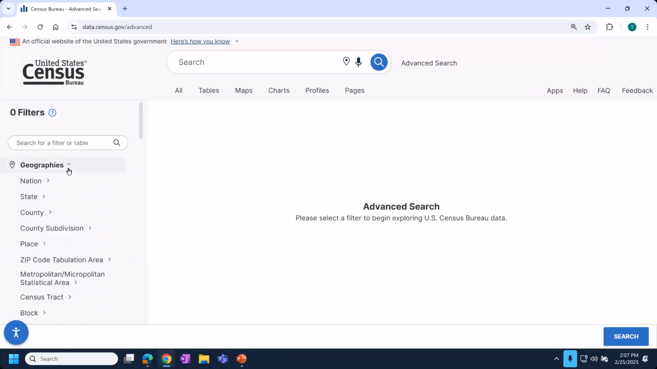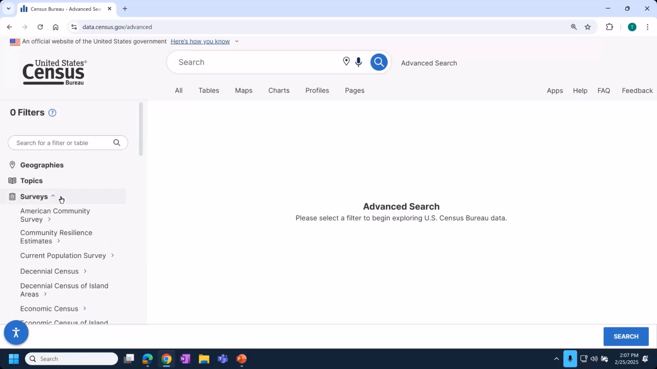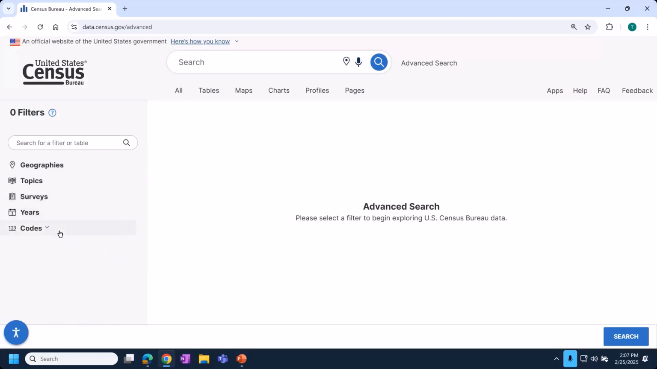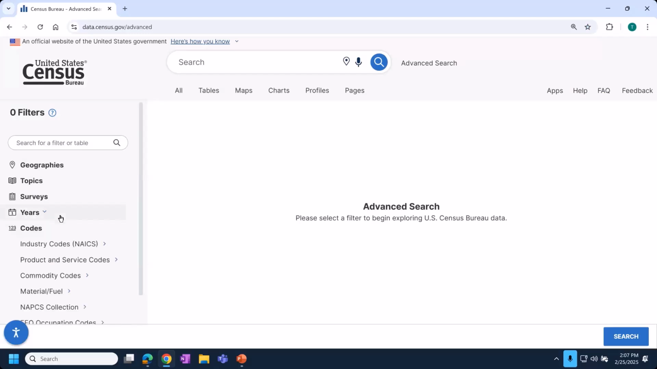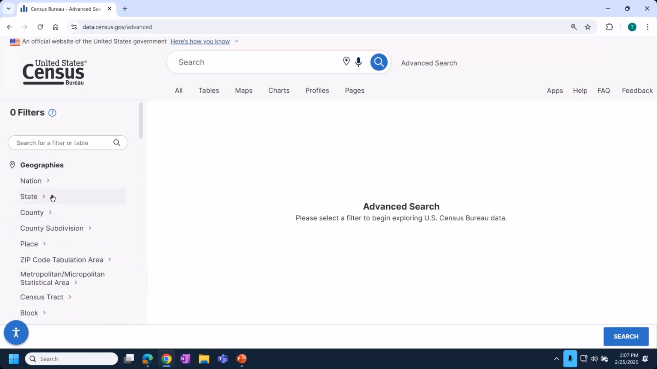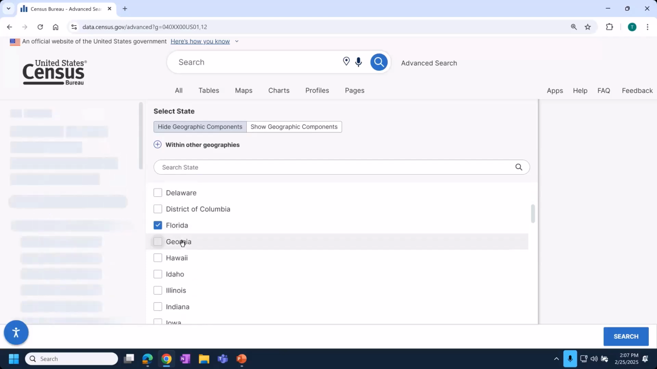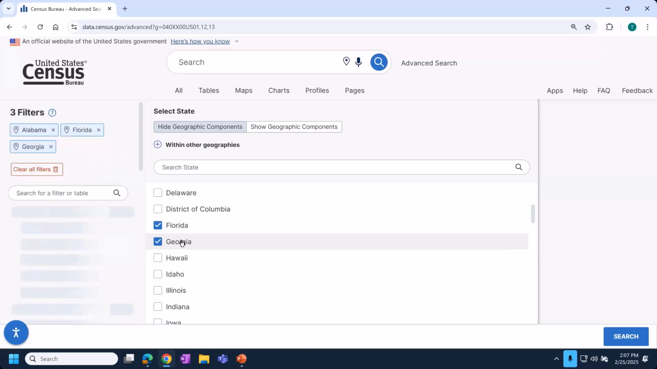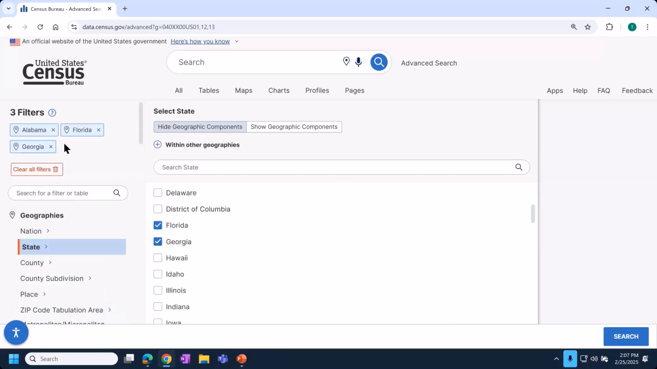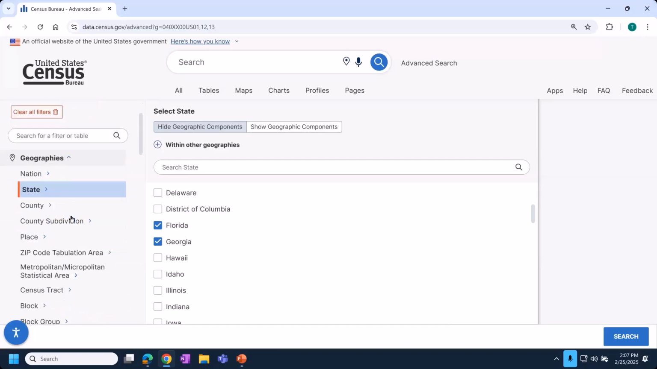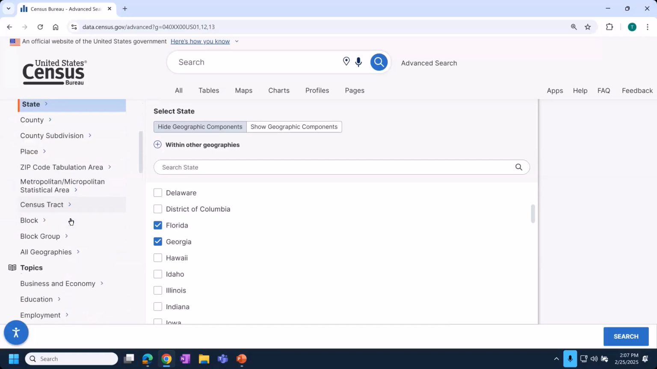So under the heading here, notice the filters have geographies, topics, years, codes. We're going to be using most of these categories at some point in the process today, and especially the geography section. So on the left-hand side, we'll click state. Then I'll choose Alabama, Florida, and Georgia. As we're working through the filter panels, we're always looking for a checkbox to make a final selection. And once we've made a selection, you'll see that they are added in the upper left. So we have our geographies for the chart.